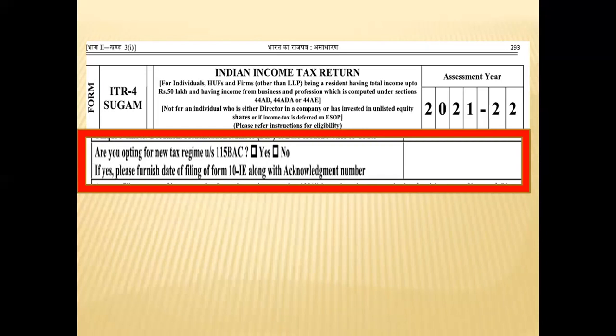Now, this Form number 10IE, for an individual having business income, shall be submitted before the due date of filing the ITR. And for a salaried individual, it is slightly different. It can be submitted either before filing of the ITR or even at the time of filing the ITR. And the date of filing and the acknowledgement number has to be disclosed in the ITR form.